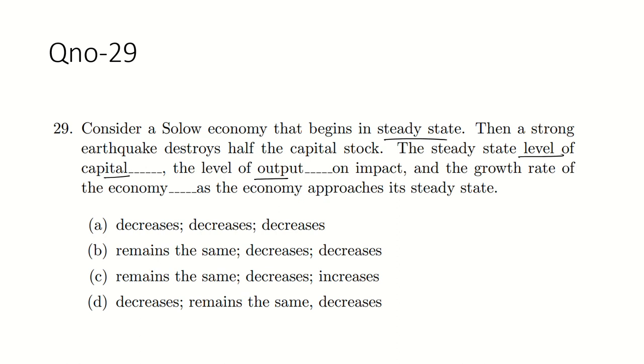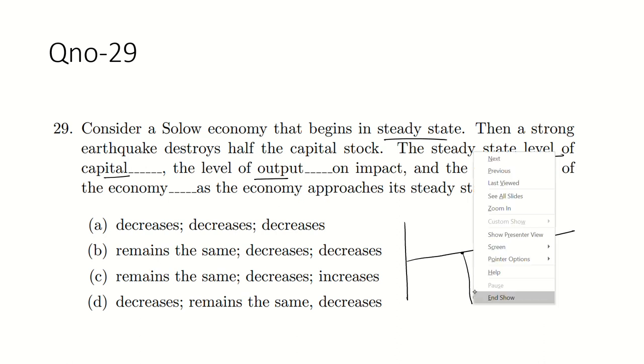So guys, what happened basically? We know the Solow graphs; there are many graphs of Solow in different situations. Can we recall this graph? Suppose this is the steady state. But what happened when the earthquake struck and destroyed half of the capital stock? You are just going like this side now.